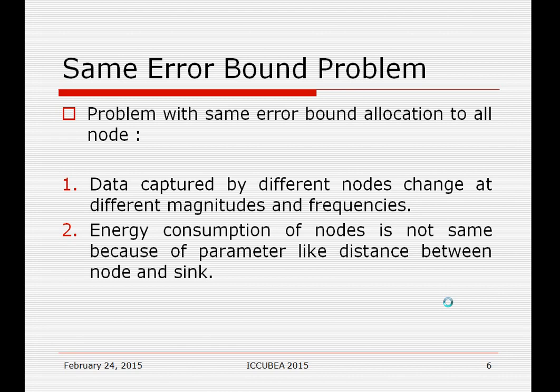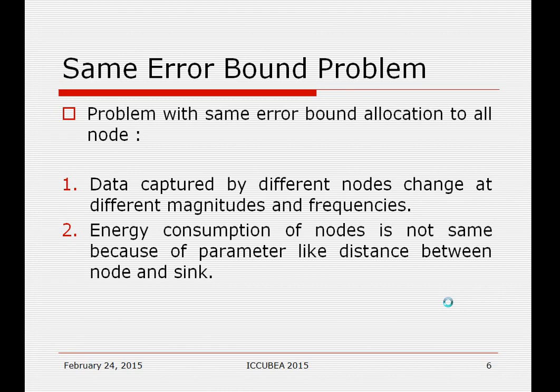One node is located where the fluctuation in data is very frequent, so that node will send data to the base station many times due to out-of-interval new sense readings. The other node is at a place where fluctuation in data is rare, so that node will communicate with the base station very few times. This creates an energy balance problem.